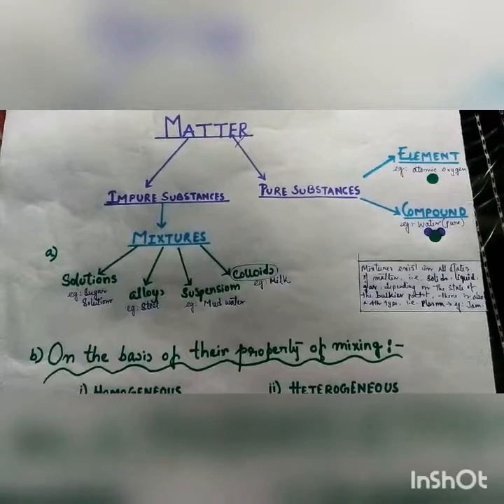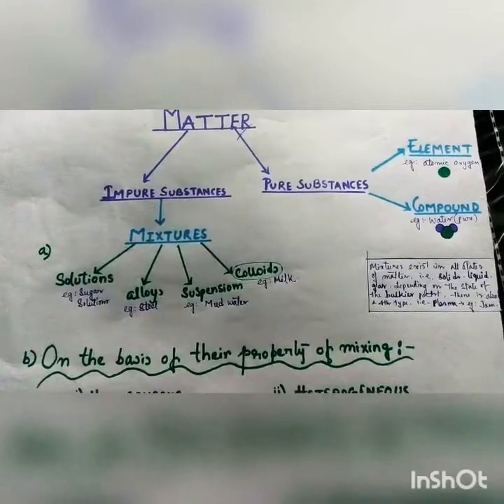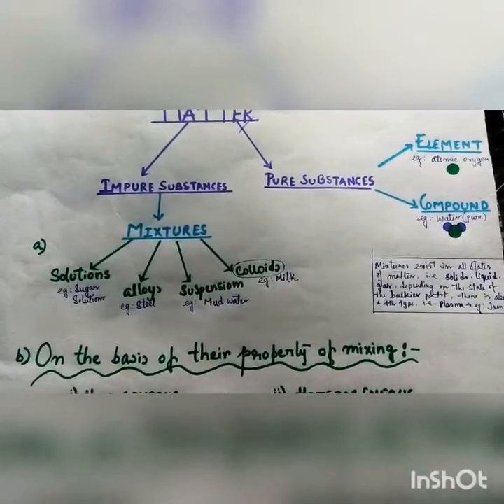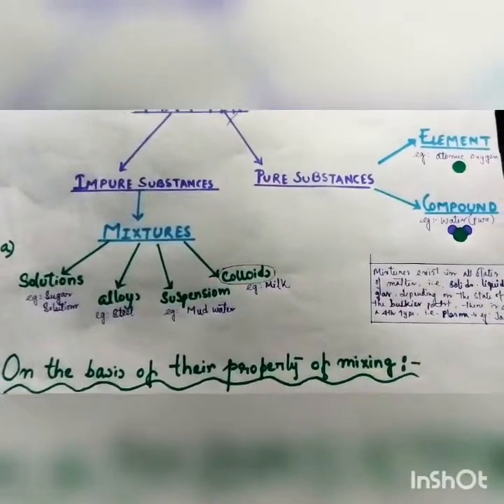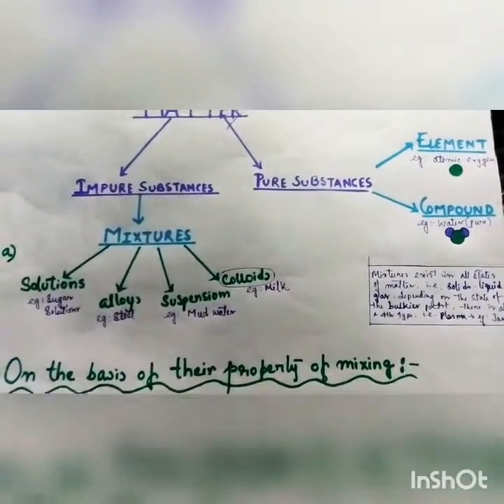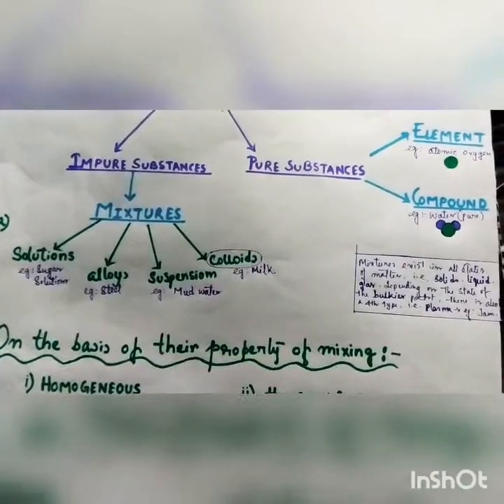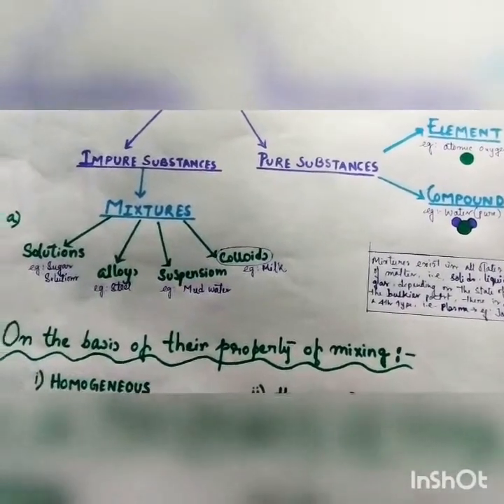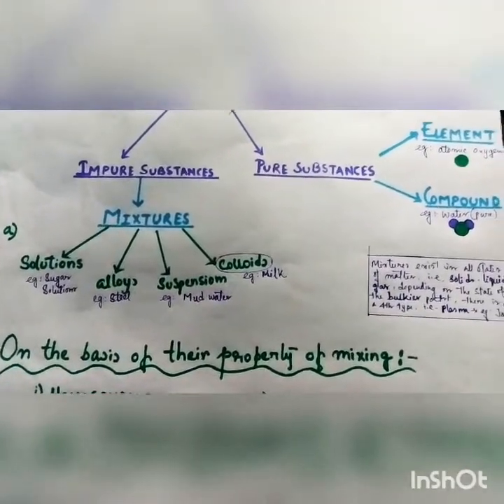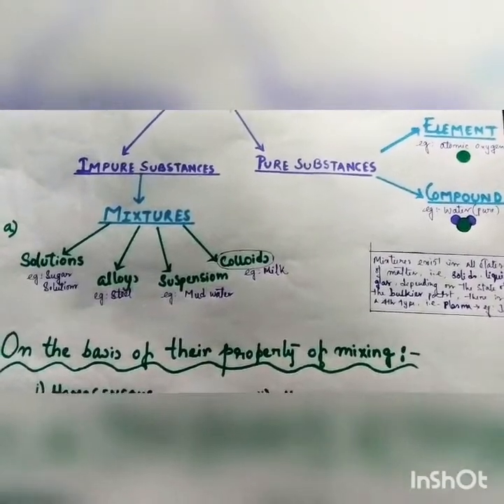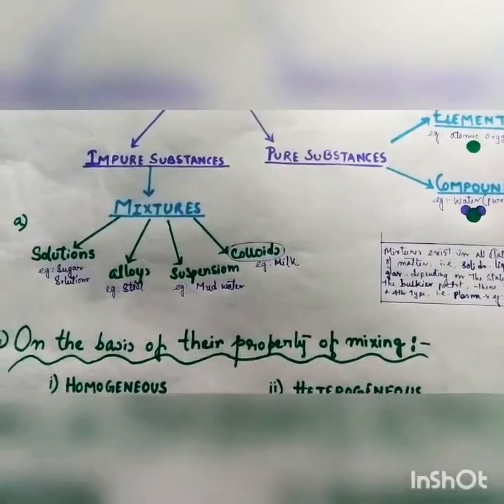Now have a look at the chart. I have said earlier that matter can be divided into pure and impure substances. Pure substances are further divided into elements and compounds. For elements the smallest individual unit is the atom, which can show its physical and chemical properties, and in case of a compound it is a molecule. For example, for elements I have taken atomic oxygen, and for compounds I have taken the water molecule. Obviously it would be pure water, as tap water which we use in our daily life is a mixture, an impure substance.